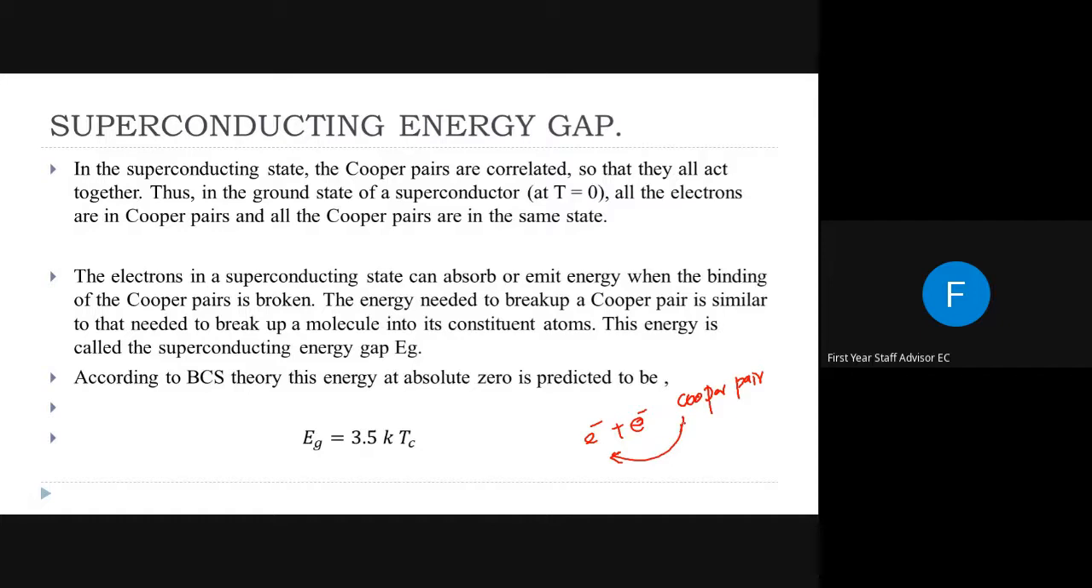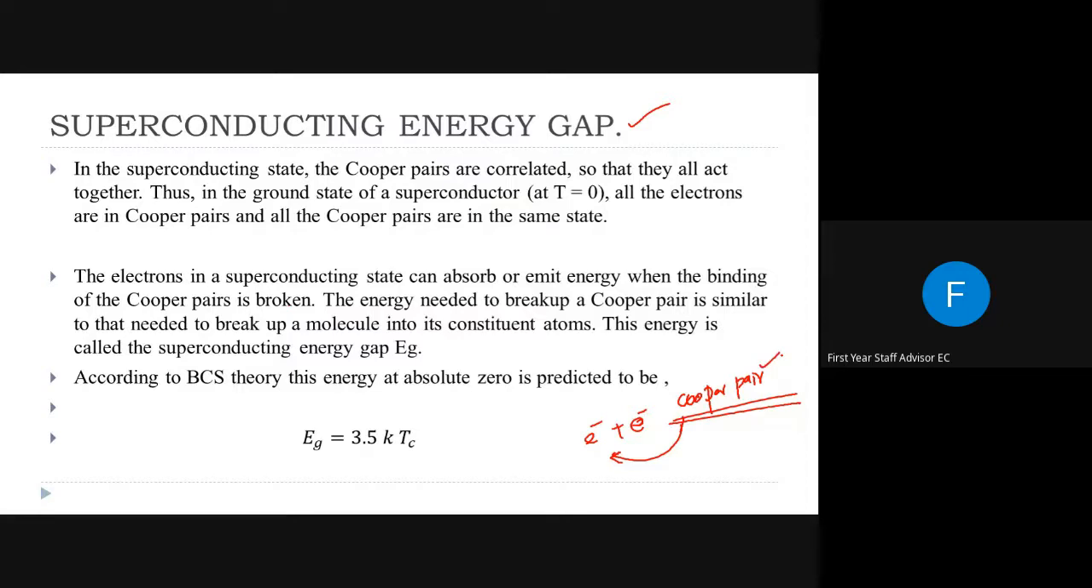That means we need energy to break the Cooper pair. So in order to break the Cooper pair into two separate electrons, we need some energy, and that energy needed to break a Cooper pair in a material is called the superconducting energy gap. That means electrons in a superconducting state can absorb or emit energy when the binding of Cooper pairs is broken. That means when a Cooper pair is broken, the electron has absorbed some energy.